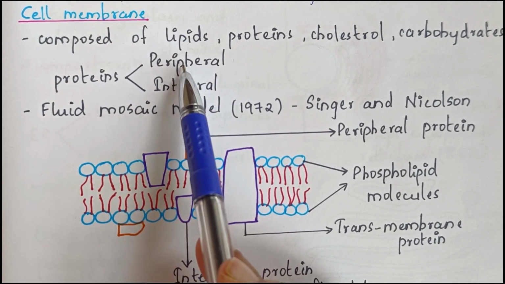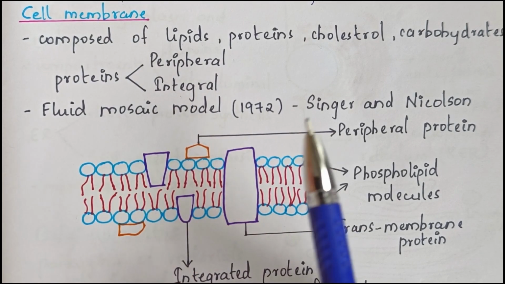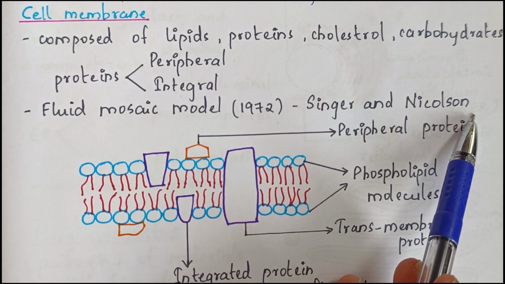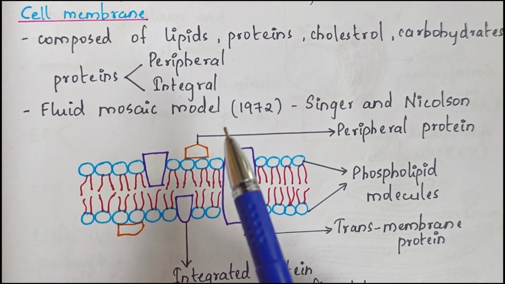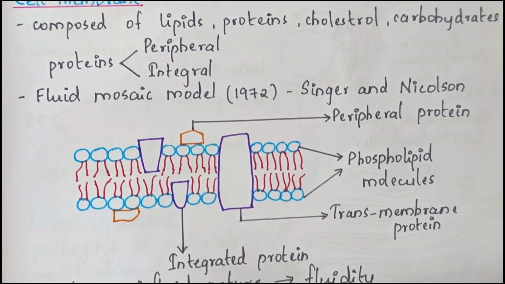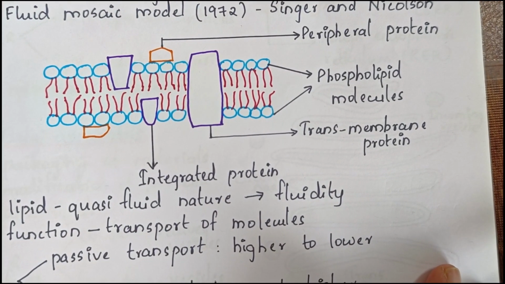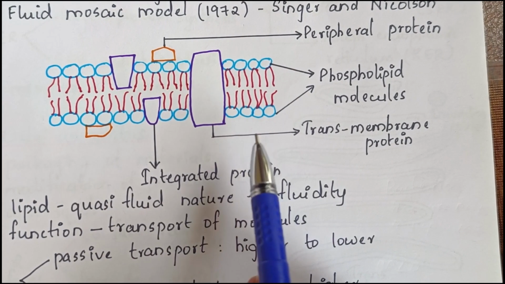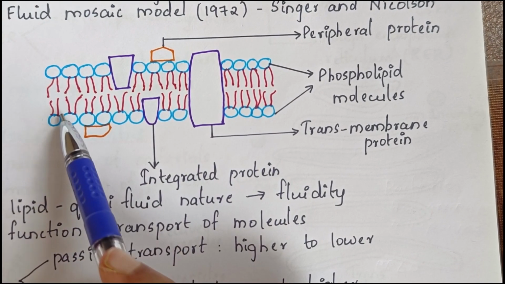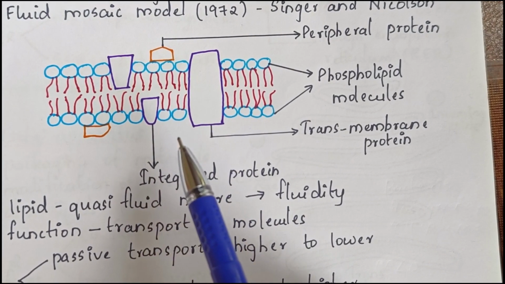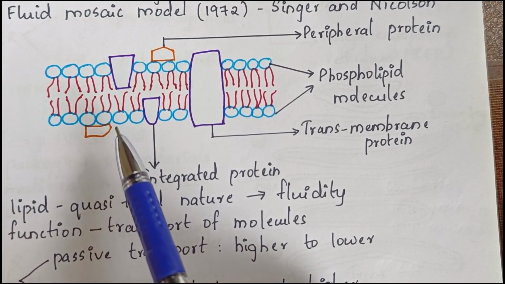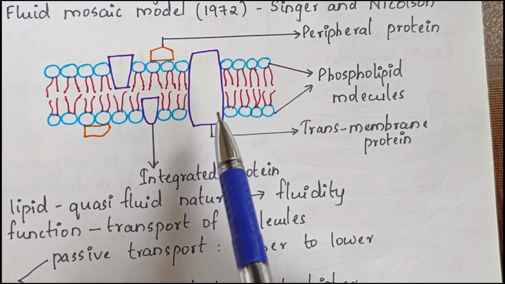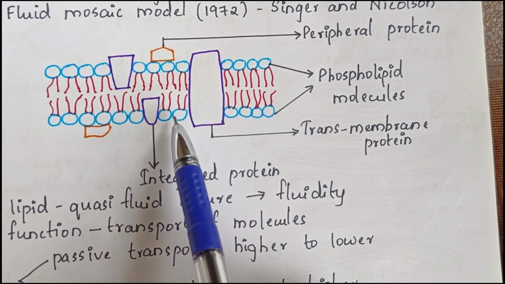In the year 1972, Singer and Nicolson made an improved model of the cell membrane, which is known as the fluid mosaic model. According to this model, the lipids of the cell membrane have a quasi-fluid nature. These are the phospholipid molecules shown in blue color, and they are arranged in a bilayer. Here we have peripheral protein and integral protein.